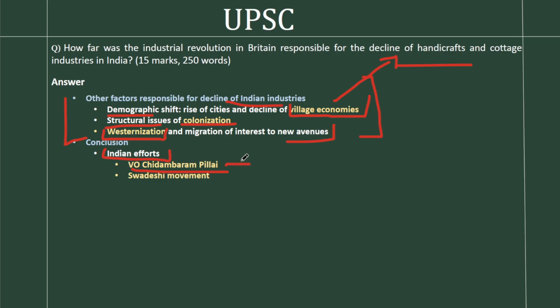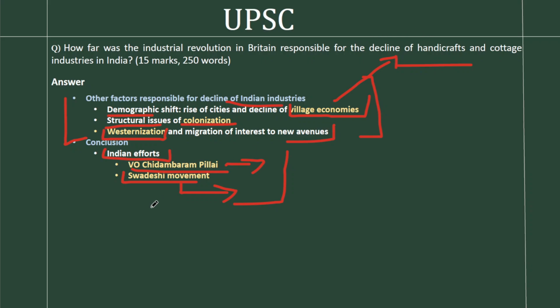This is the person who is known as Kappalottiya Tamilan, the one who invested in the field of shipping. The second is in terms of the Swadeshi movement, where we see the boycott of British goods and a shift. This was later taken on by people like Mahatma Gandhi in the form of Khadi and Charkha. So we have had resistance as well to this deindustrialization process.